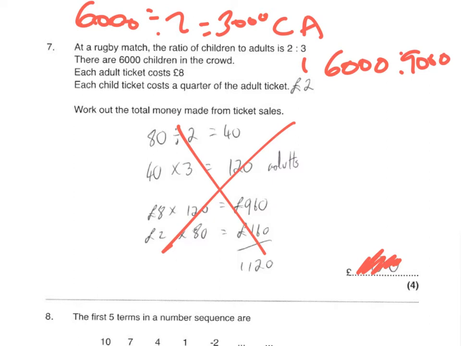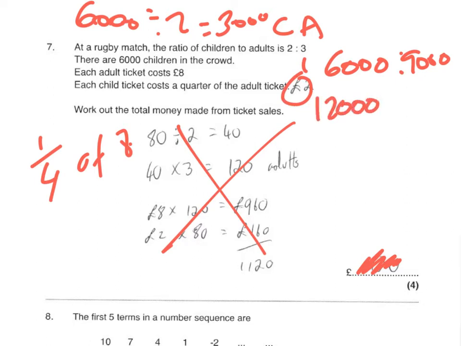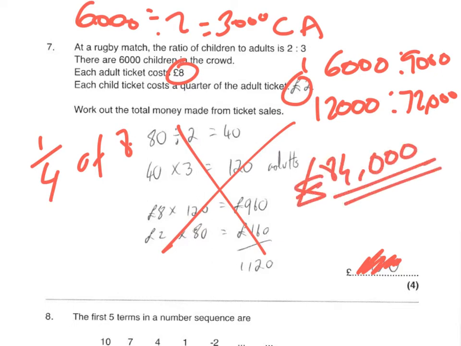It says the child ticket costs a quarter of the adult. So a quarter of 8, do you want to work out a quarter of 8 on the calculator? It's easy. Divide 8 by the bottom of the fraction, which is 4, times by the top. I get £2. So there's £2. £2 times 6,000 children is £12,000. 9,000 times 8 is 72,000. Add those together, should have got an answer of £84,000.